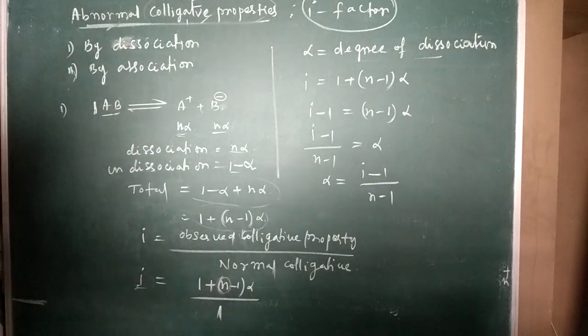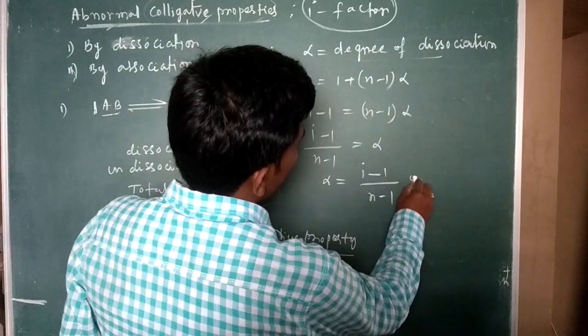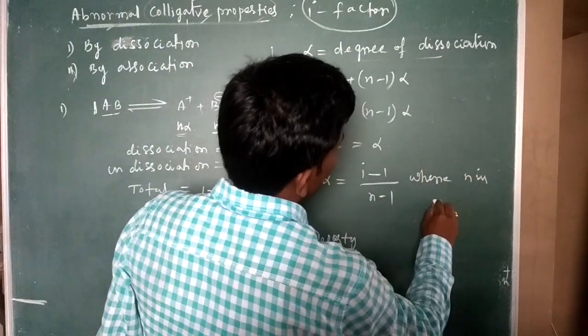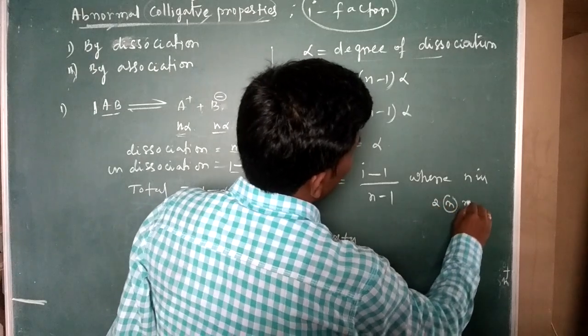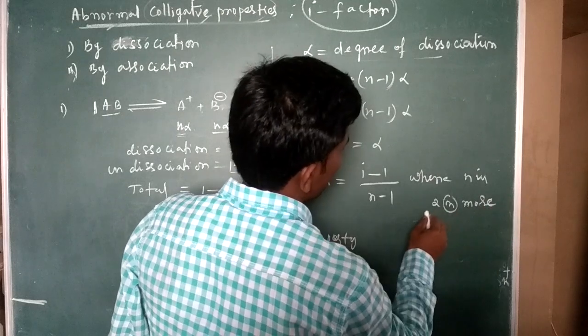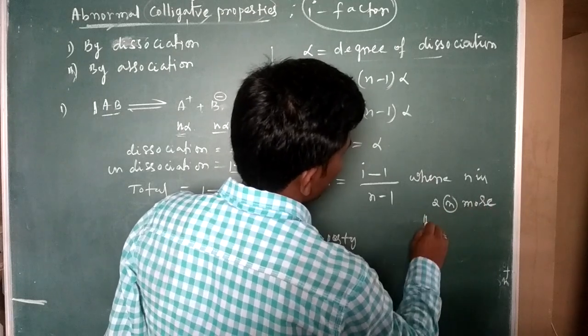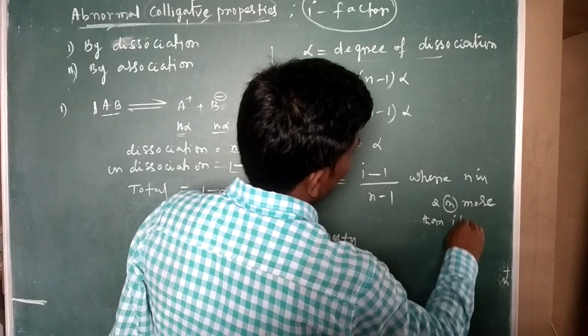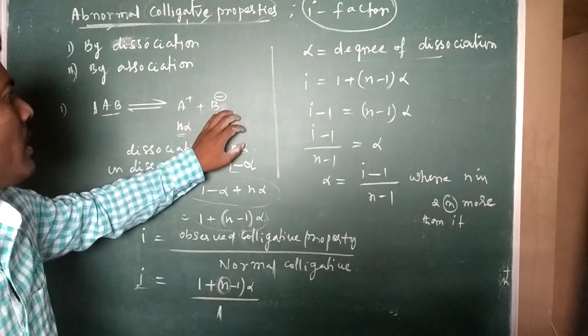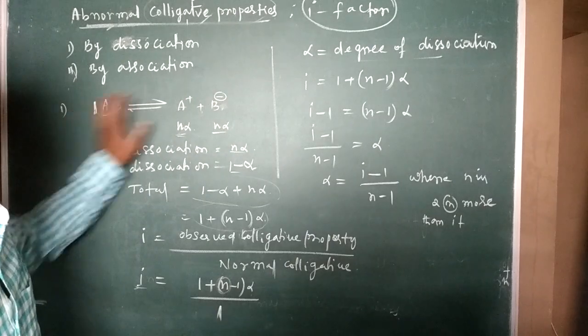So where alpha is equal to what? I minus 1 by n minus 1. Where n is 2 or more than 2, then only ionization can be possible. If no ions are there, that will not affect it.